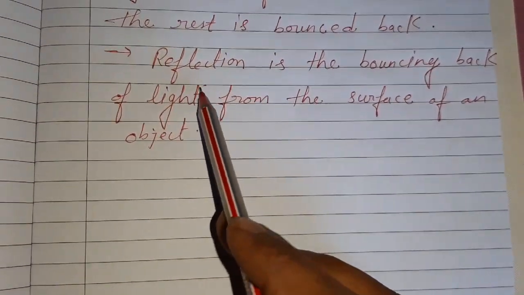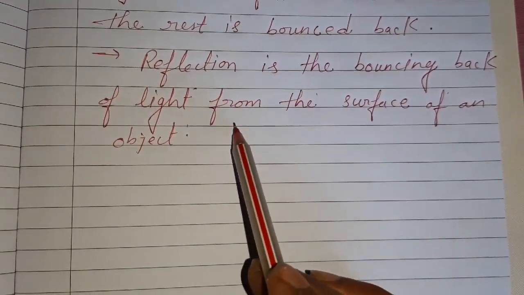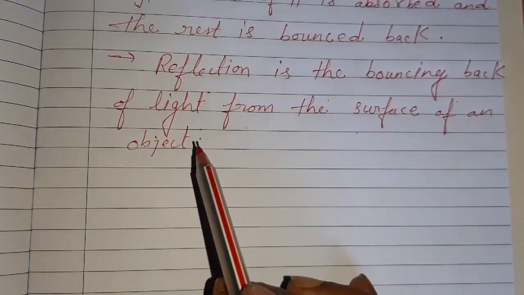What does it mean? Reflection is the bouncing back of light from the surface of an object.